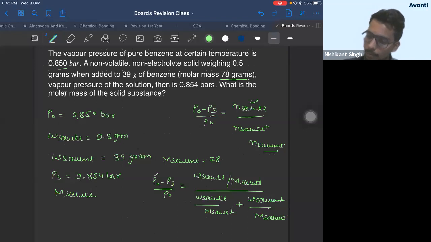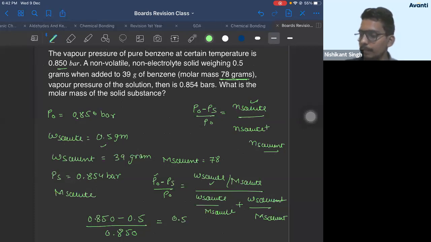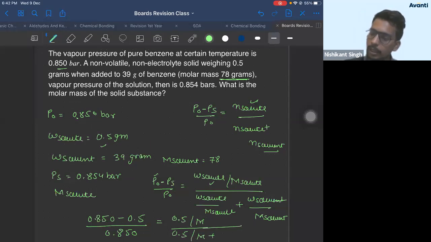P naught is 0.850, minus PS. Weight of solute is 0.5 gram, molar mass of solute we have to find, plus weight of solvent 39 gram, molar mass of solvent 78 gram. So from here you can find the molar mass of solute.